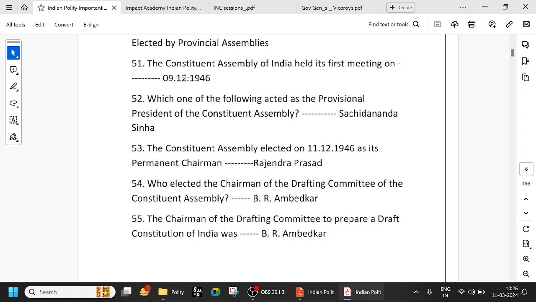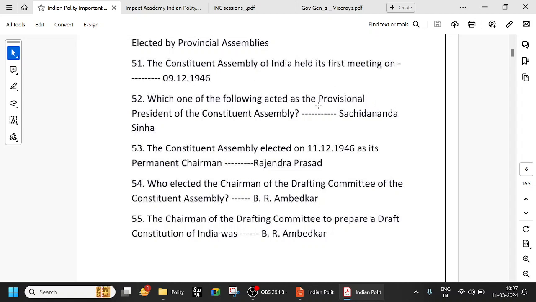The Constituent Assembly of India held its first meeting on, try to remember the date, 9/12/1946. Okay, at least remember December 1946. We got independence in 1947, but the Constituent Assembly first held its meeting in December 1946. And in November 1949 the Preamble was adopted, and then on January 26, 1950 the Constitution came into force.